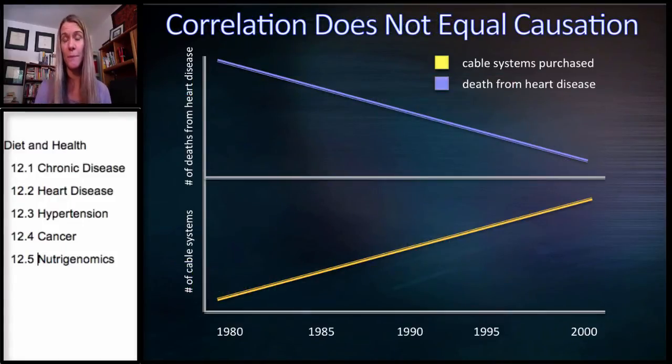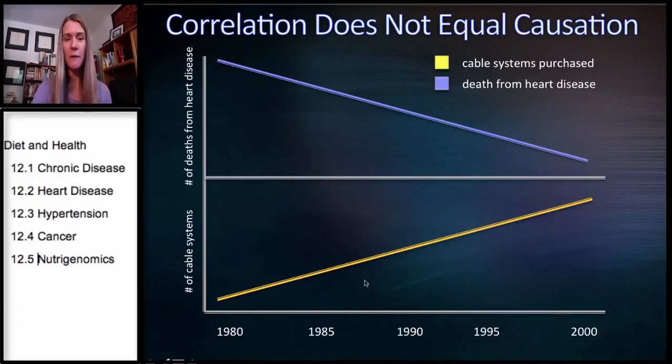I'm going to start with this one. This first graph here is the number of deaths from heart disease. And you can see a downward trend from 1980 to 2000. This occurred, we think, because of the advances in medical care, the more advanced diagnostic techniques, meaning earlier diagnosis. So we have this downward trend.